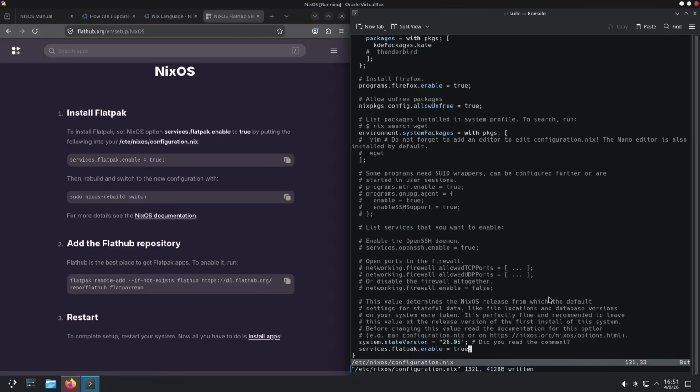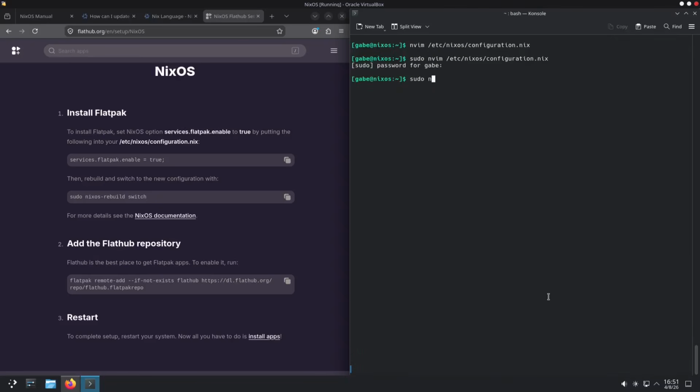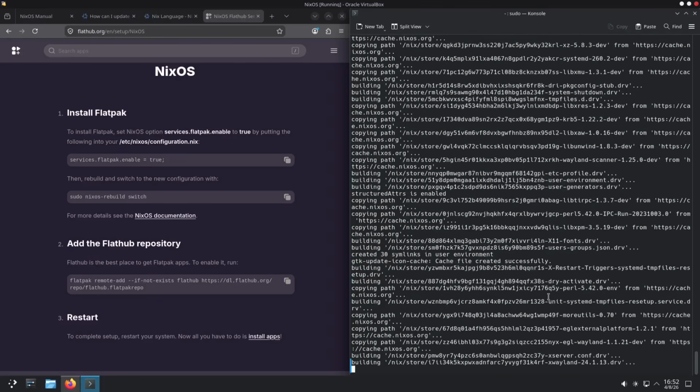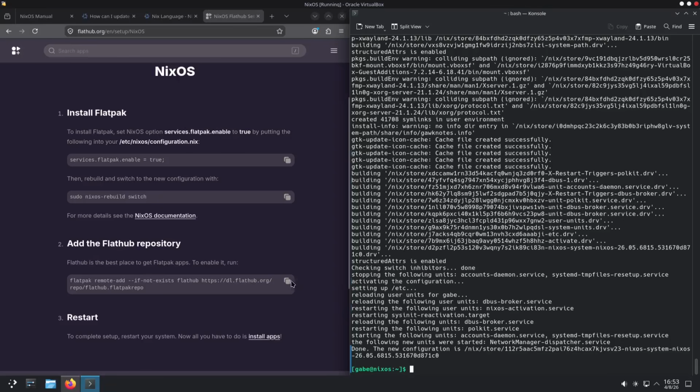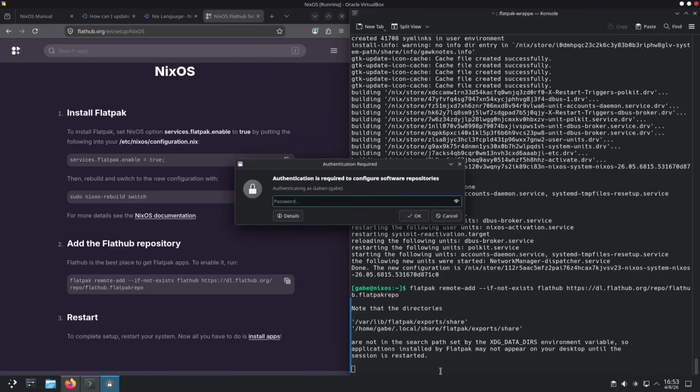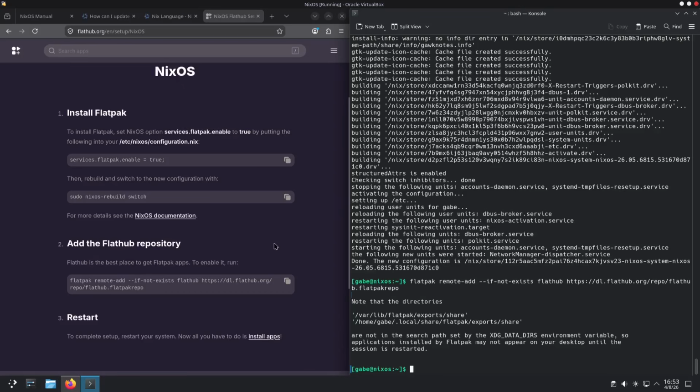Yeah, okay. Then what I do is sudo nixos-rebuild switch. And now we can just put this in here. Oh, we then restart and that's it. Whoa.